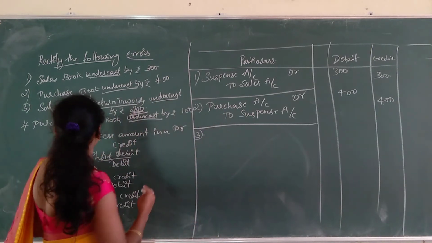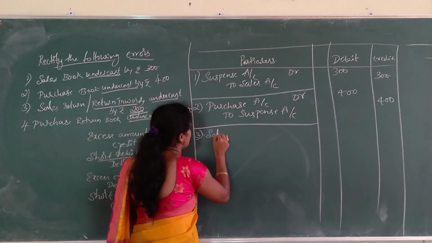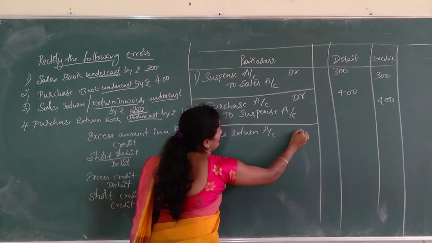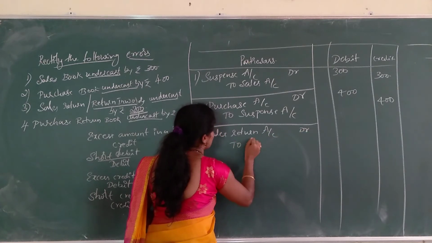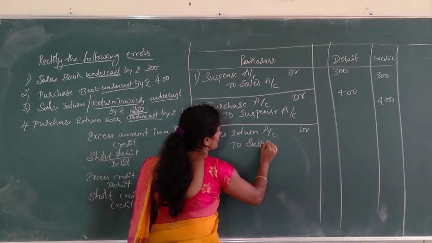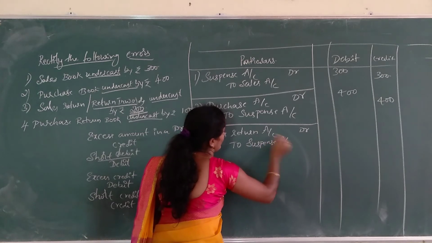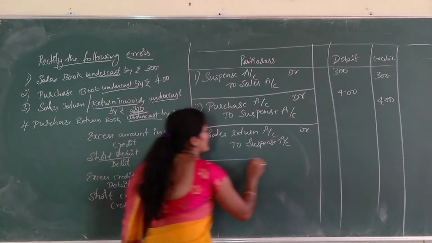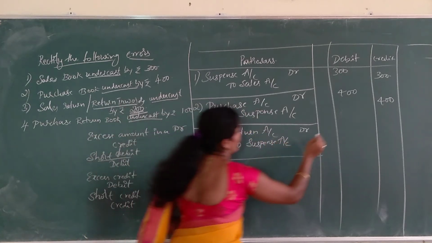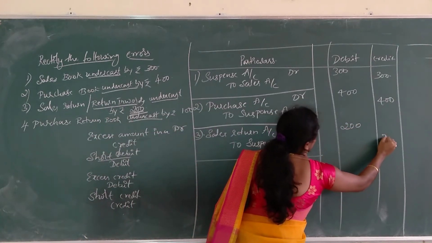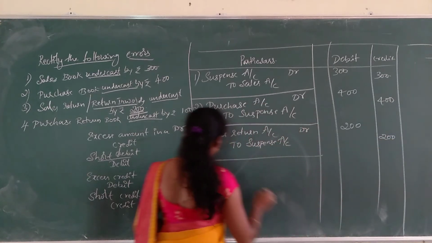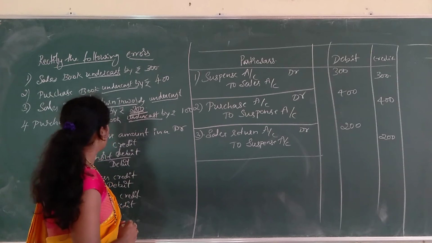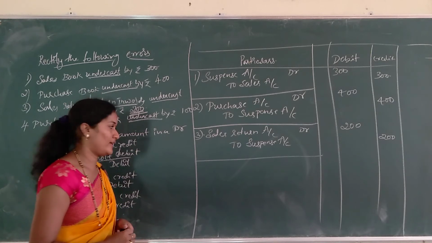Sales return account debtor to suspense account. The other account is the suspense account. Sales return account debtor to suspense account. What is the amount? 200. Write the narration: sales return book shows undercast by rupees 200, now rectified.